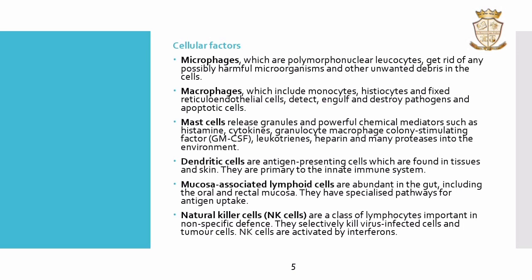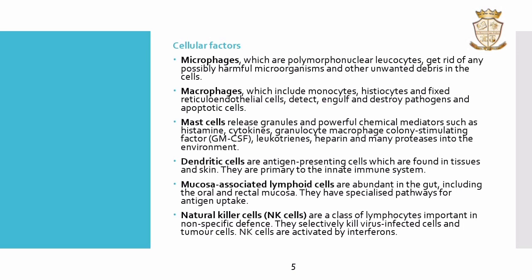Mast cells release granules and powerful chemical mediators such as histamine, cytokines, granulocyte-macrophage colony stimulating factor, leukotrienes, heparin, and many proteases into the environment. Dendritic cells are antigen presenting cells which are found in tissues and skin. They are primary to the innate immune system.